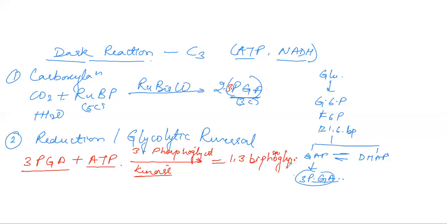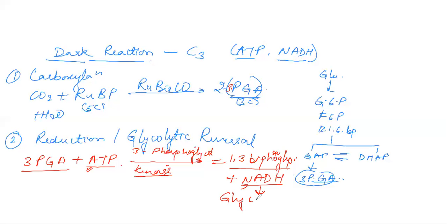Now this 1,3-bisphosphoglycerate combines with a molecule of NADPH. Although reduction is a very complex process, I'm just summarizing it, restricting it to only 2 points. ATP was utilized here, NADPH was utilized here. Now you are adding a hydrogen to an acidic group, so it is reduced and forms an aldehyde.